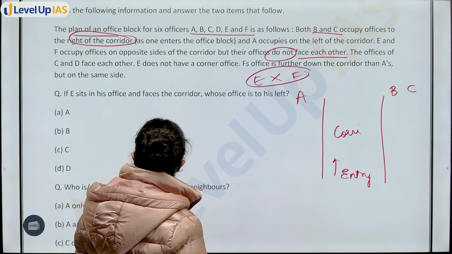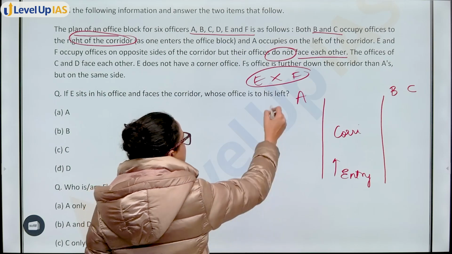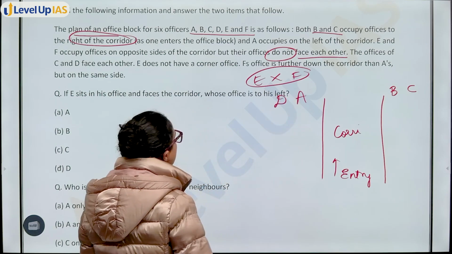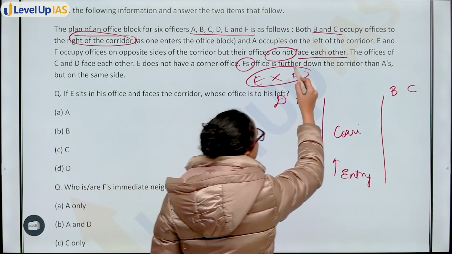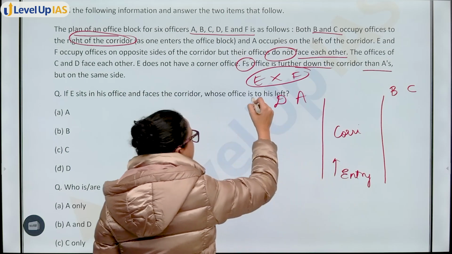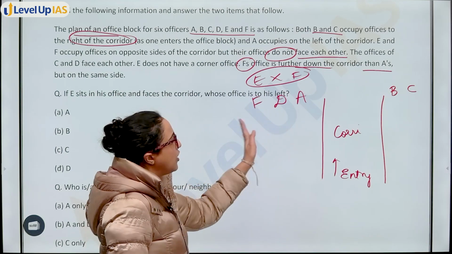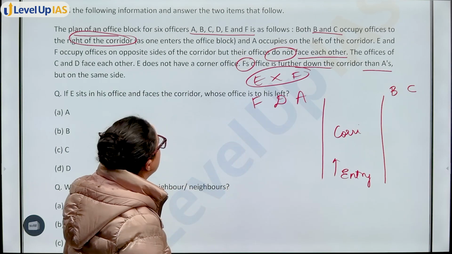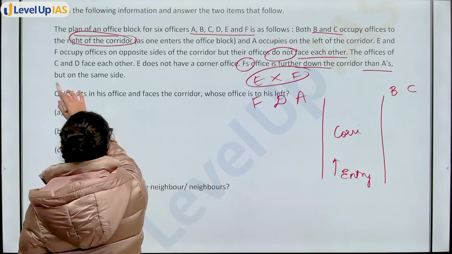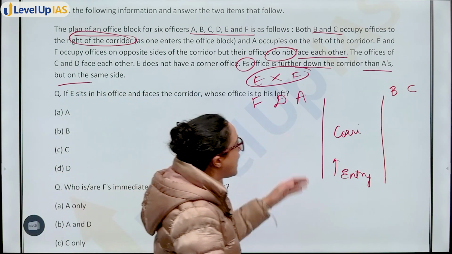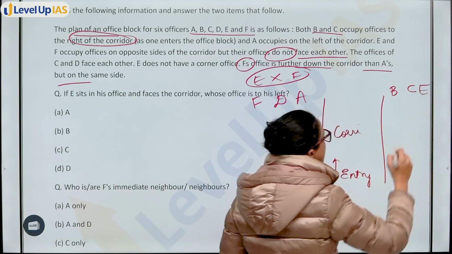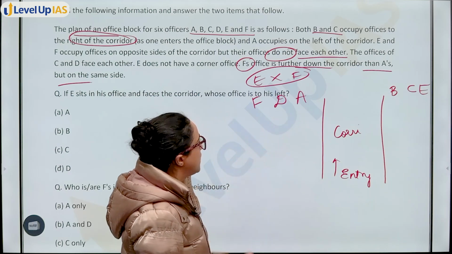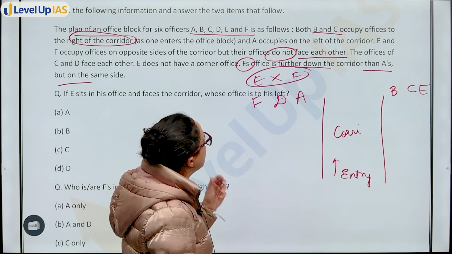Offices of C and D face each other. That means D is here. Now, F's office is further down the corridor than A's. That means F's office will be on the side of A, from A, but on the same side. So FDA and BCE, these are the possible combinations I have. Now, I have to arrange them.